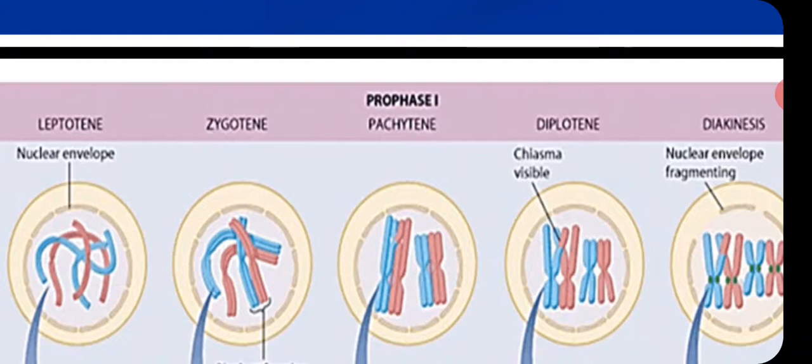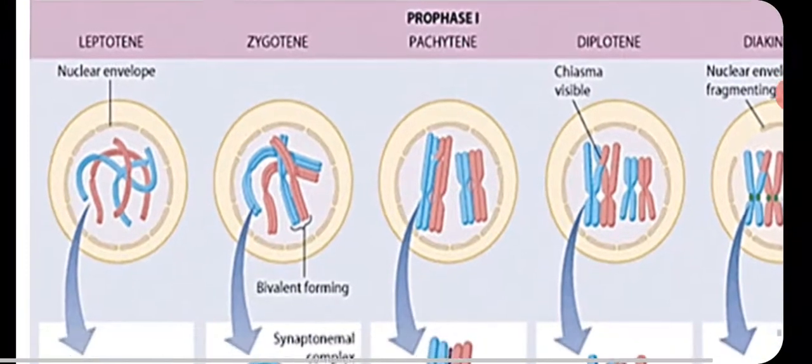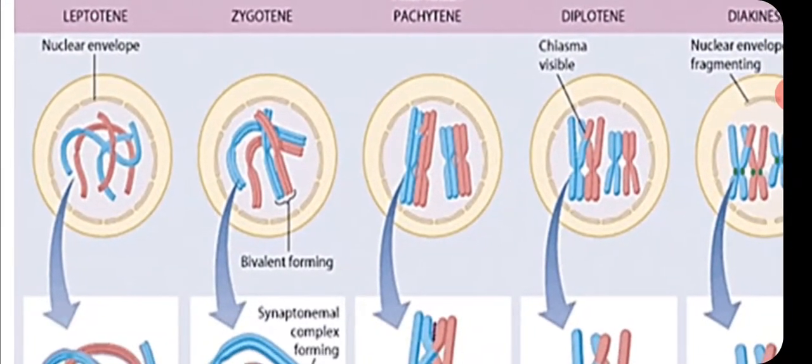These are the five subphases together in prophase 1. Let's come to their characteristic features.